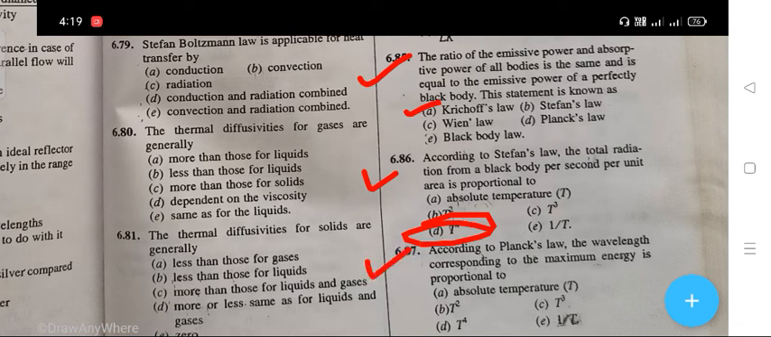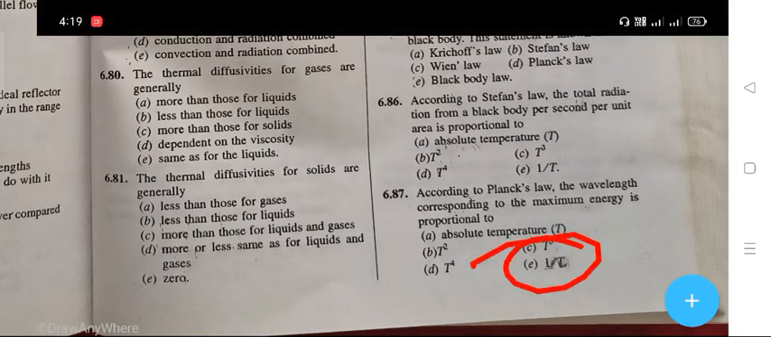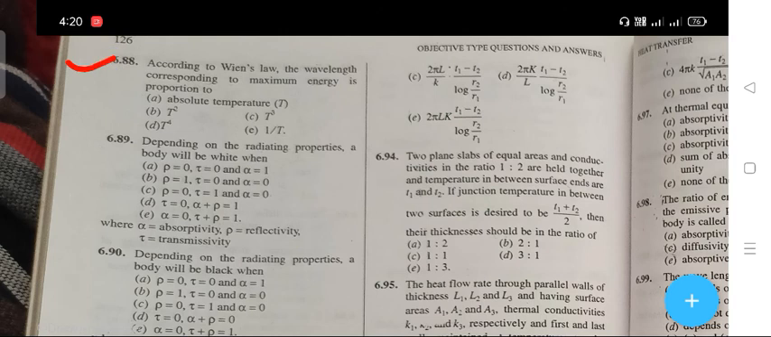Next question. According to the Planck's law, the wavelength corresponding to the maximum energy is proportional to. The right answer is E. That is 1 upon T. The next question is, according to the Wien's law, the wavelength corresponding to a maximum energy is proportional to. The right answer is A, that is your absolute temperature T.